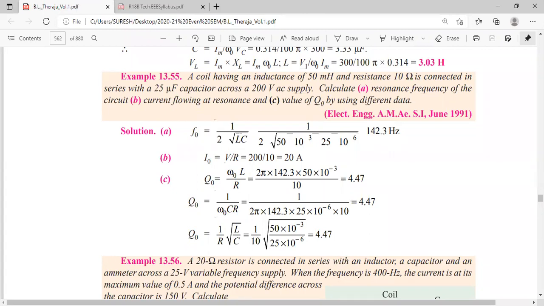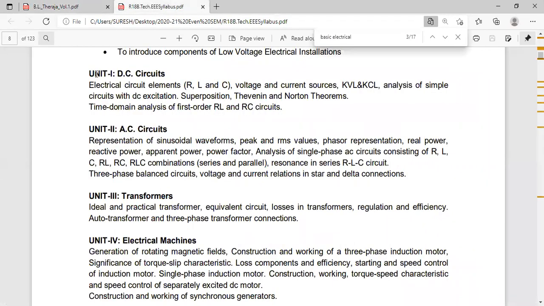Yes, sir. 4.473. Okay. In all the formulas, you'll get the same answer, 4.47. So with this, we have completed our resonance topic. Now I want to give some questions. I want to explain the syllabus, what we have completed.